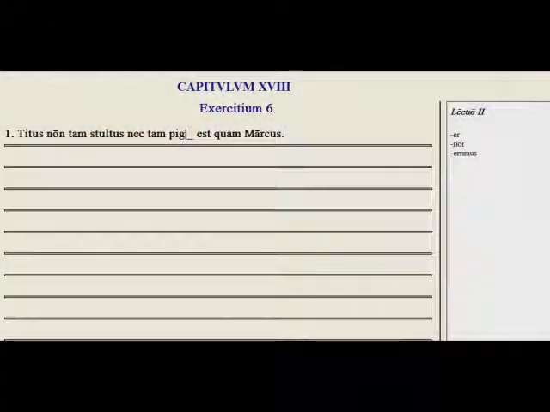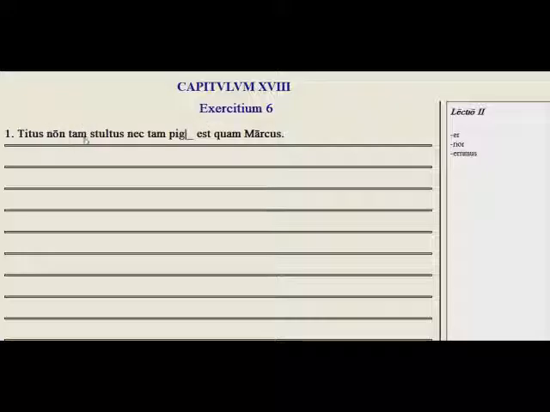Welcome to Lingua Latina, Chapter 18, Lesson 2, Exercises. Here we have practice with the comparative and superlative of adjectives that end in "er." One of the main differences you'll notice is that in the superlative, instead of issimus, you have erimus. So let's practice with one of those adjectives, like piger, lazy.